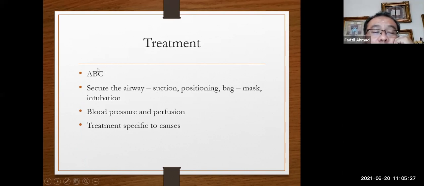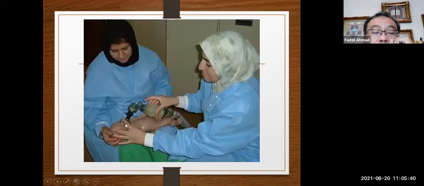After you settle this, securing the airway, breathing, and circulation, then only you go to treat the specific causes. This is an example, but it's not a good way to do because they do it on the picture. You do proper CPR not on the patient only, but you have to know how to do the technique of CPR.